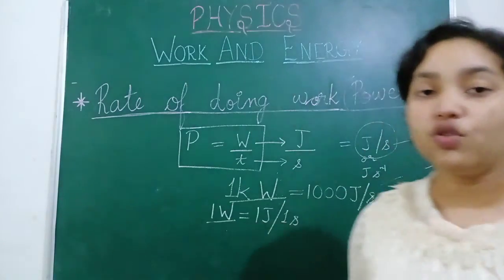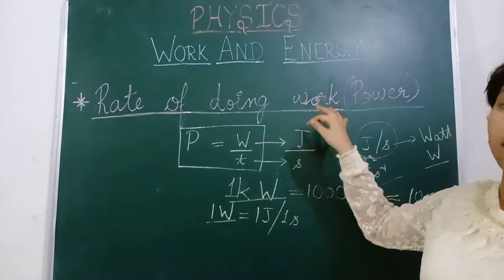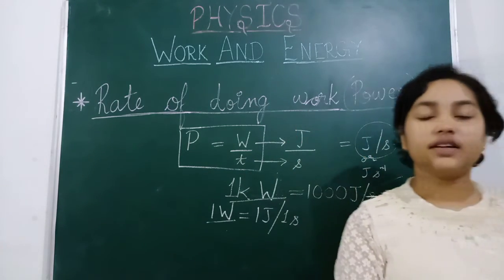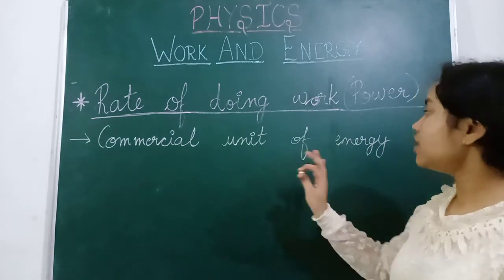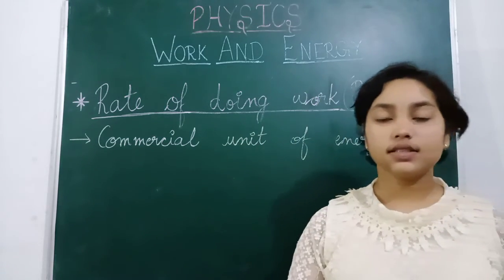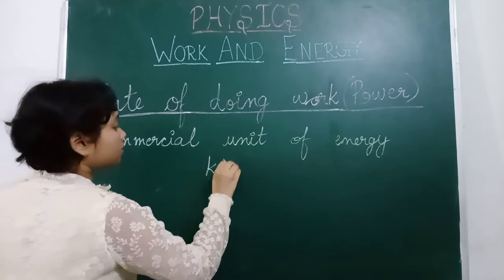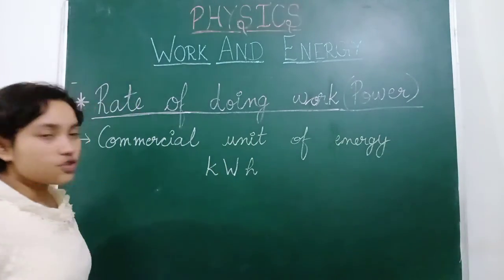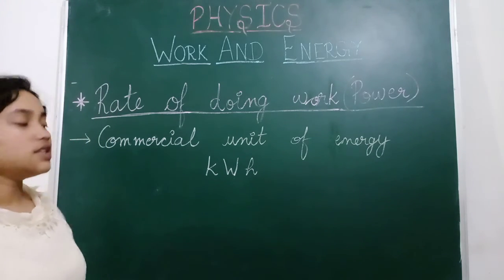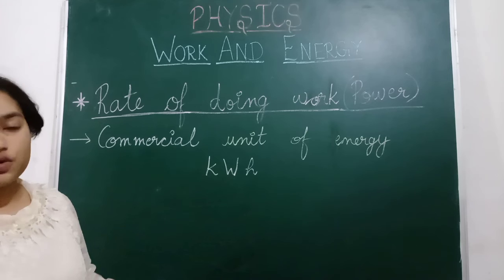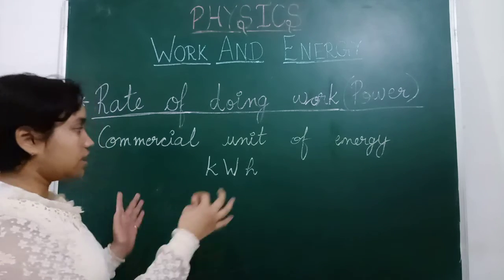So now we will come to the commercial unit of energy. The commercial unit of energy is kilowatt hour, because joule is a very small unit to measure energy. So kilowatt hour is used for calculating the commercial unit of energy.